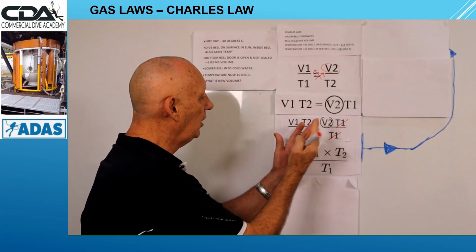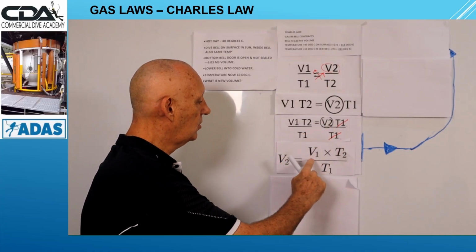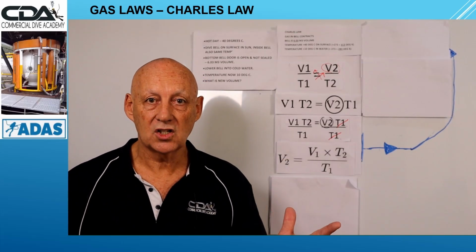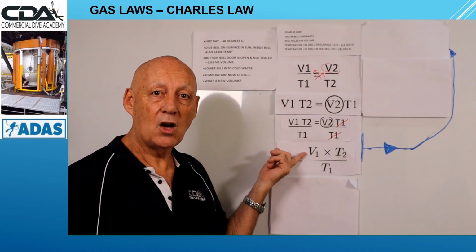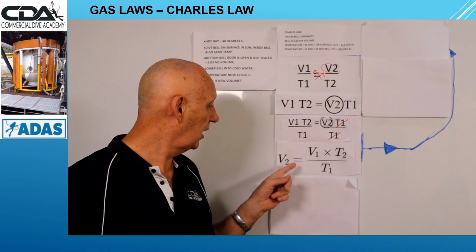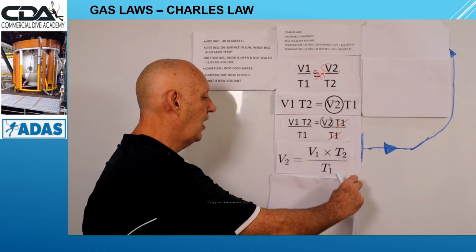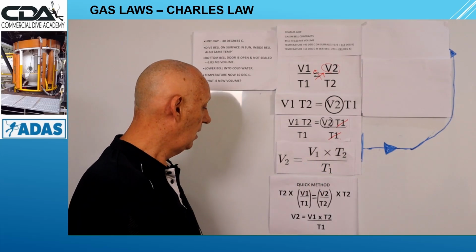Then we invert the equation this way, and it gives us V2 equals V1 times T2 over T1. That completes that calculation, for finding out how to do the calculation, I should say. Okay, there it is right there. Now there's a quick way to do this. It's another way of doing it. I'm just going to show you quickly before we punch in the numbers.